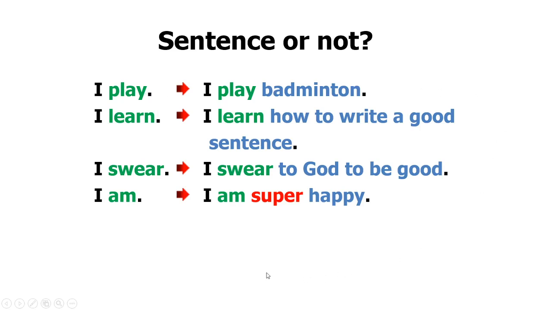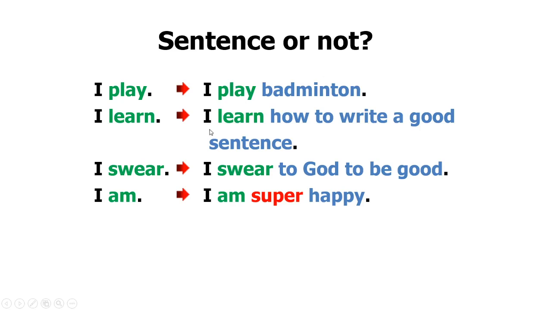And what about these examples on the right? I play badminton, period. I learned how to write a good sentence, period. I swear to God to be good, period. I am super happy, period. They are also sentences. But these sentences are more informative because of what? Because they have a complement after the verb. Like, I play badminton. So we know as a reader that this person plays the object, that is badminton. So badminton over here modifies the verb play.